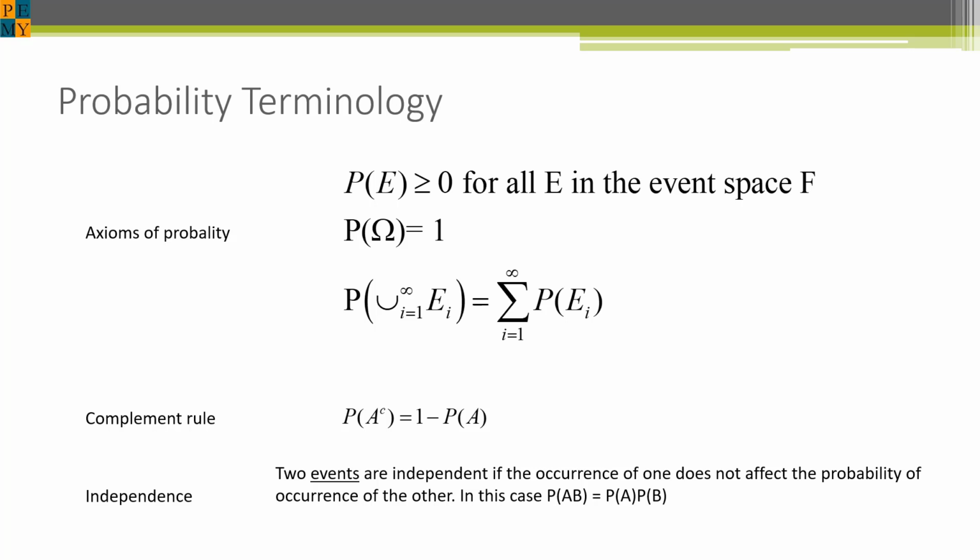The third axiom says that the union of probabilities for disjoint events, meaning that they do not overlap, is the sum of their individual probabilities. From the first and second axioms, it's easy to prove that the event in which A does not happen is called the complement of A, is indicated with a superscript C, and its probability is equal to 1 less the probability of the event A occurring. We used this principle in Chevalier-Demers' problem.